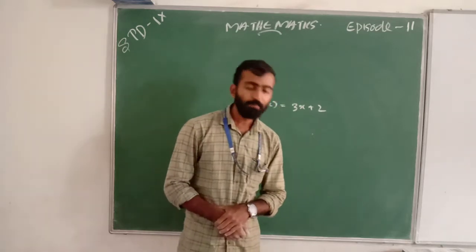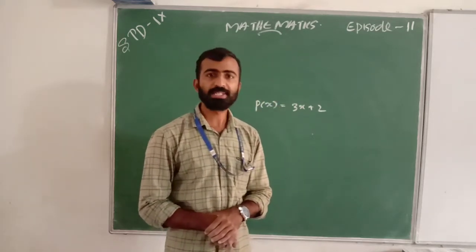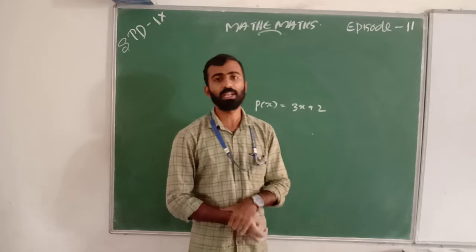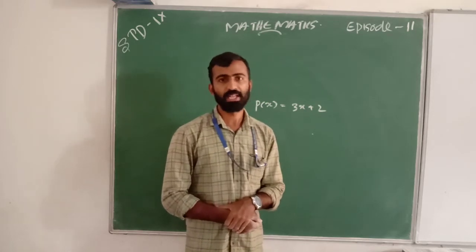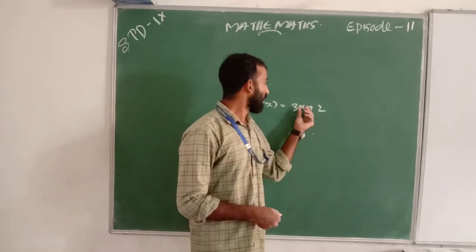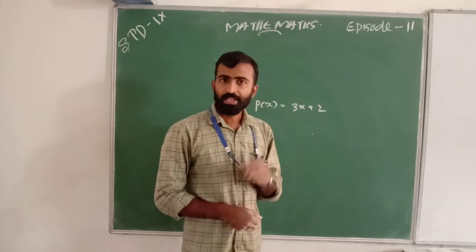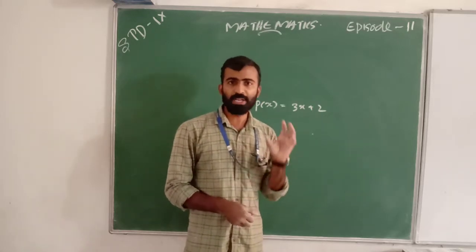In the previous class we also discussed the degree of a polynomial. In a polynomial, the degree must be a whole number.